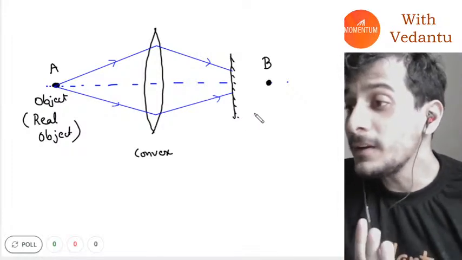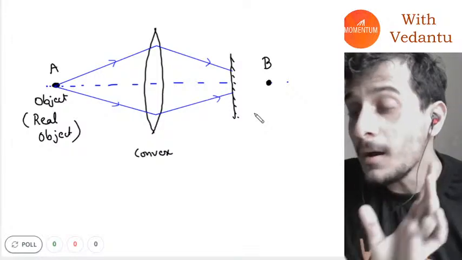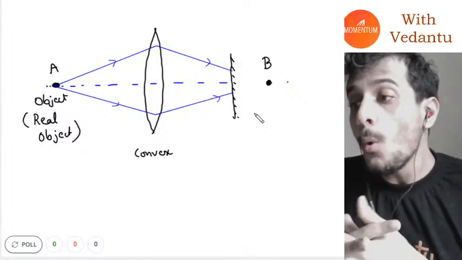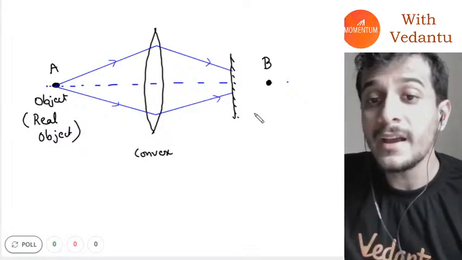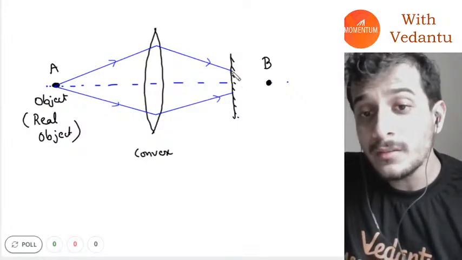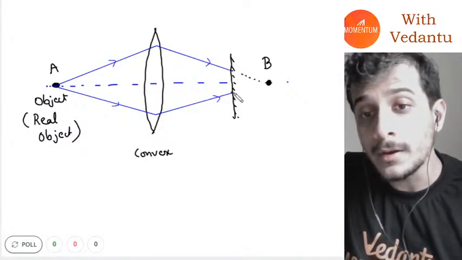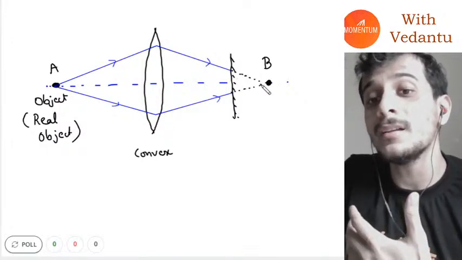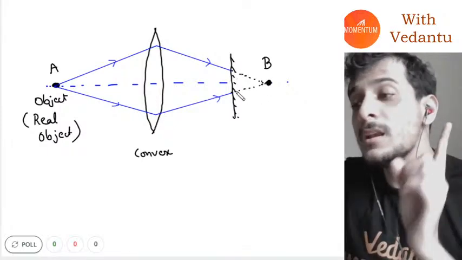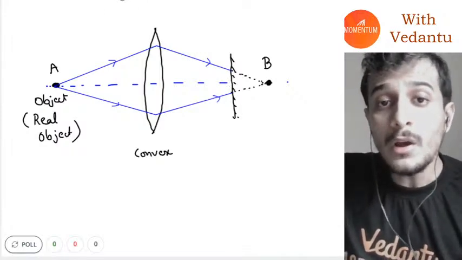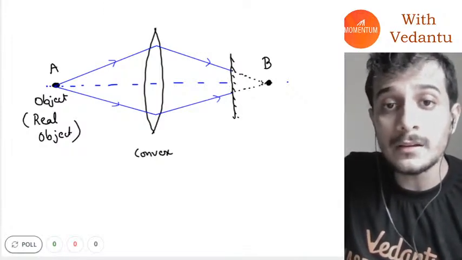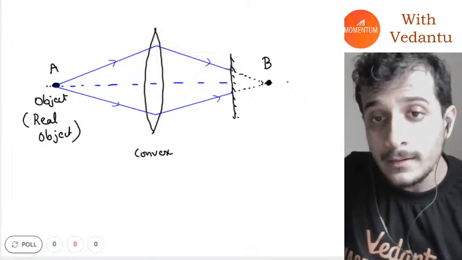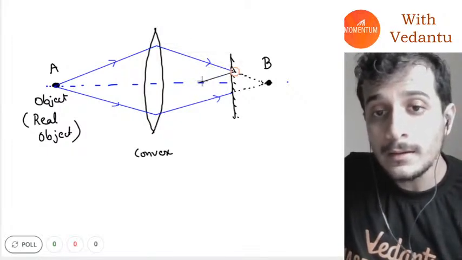When I place a mirror here, guys, these light rays were supposed to go to this point B, but now they will not go to point B. Why? Because there is a mirror in between, and mirrors will reflect light. So essentially, the light rays will get reflected.